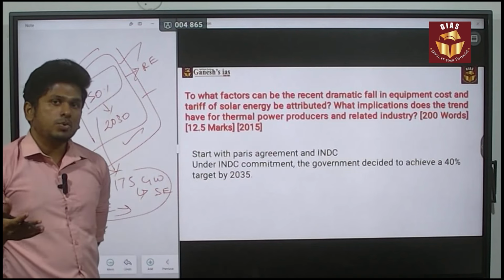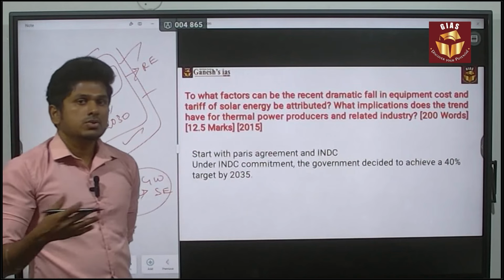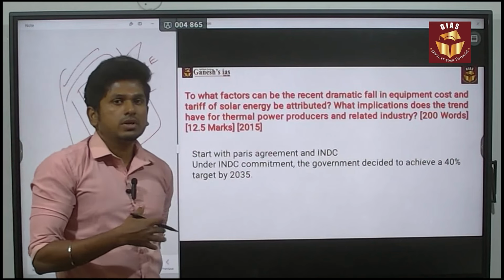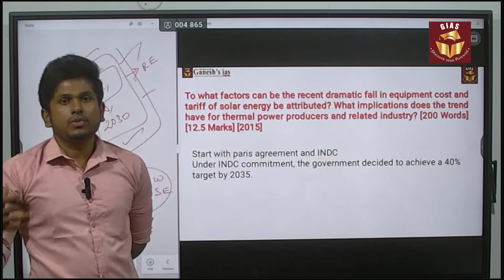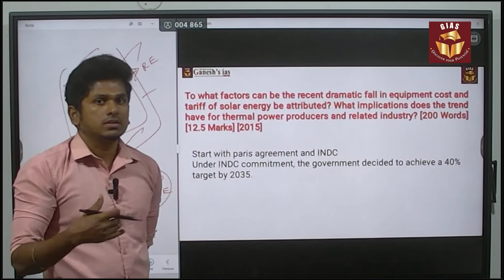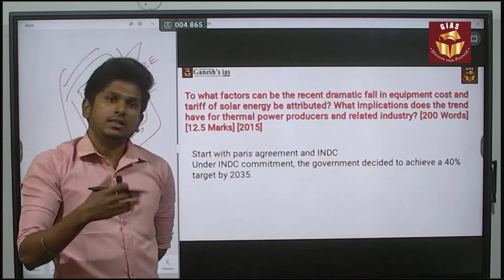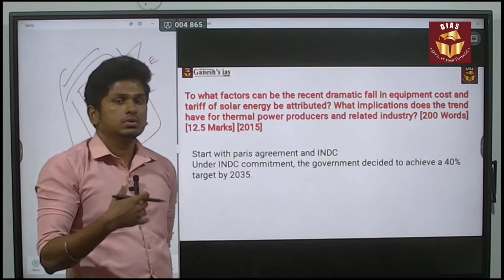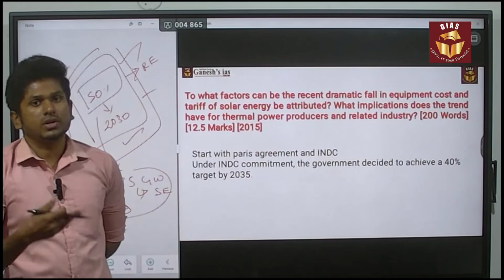Or else you can talk about the INDC, the Intended Nationally Determined Contribution made by India. It is India's commitment towards climate change, to reduce greenhouse gas emissions. In that way also you can give the intro. So these are the various intros you can follow.